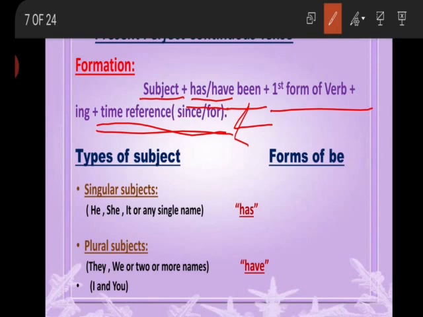Now we will talk about the types of subject. There are two types of subject: singular subjects and plural subjects. In singular subjects, we place he, she, it, or any single name, and for the singular subject we use has. The plural subjects are they, we, or two or more names, and for plural subjects we use have.